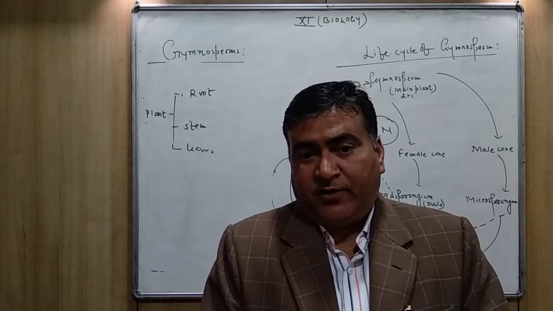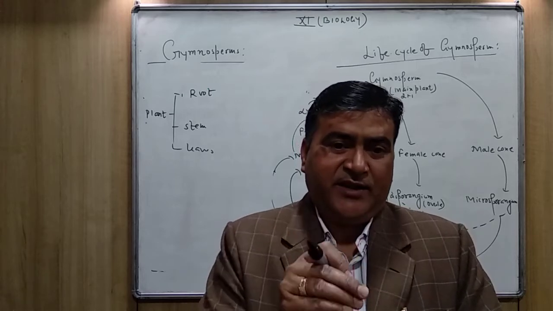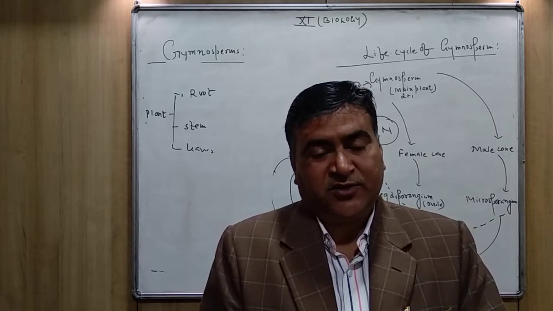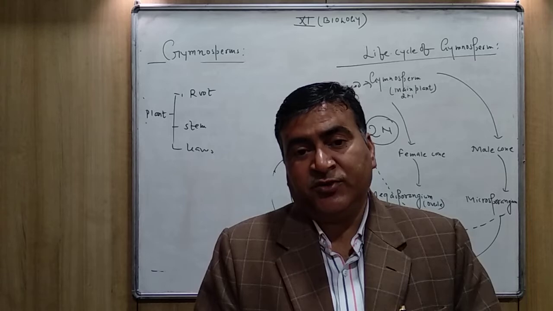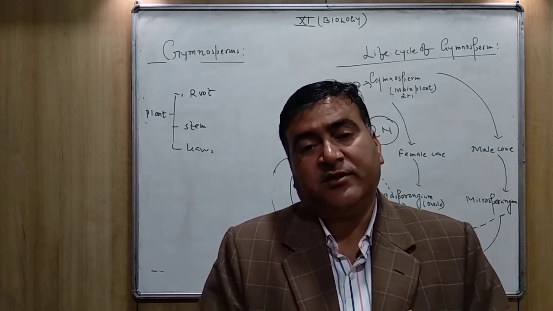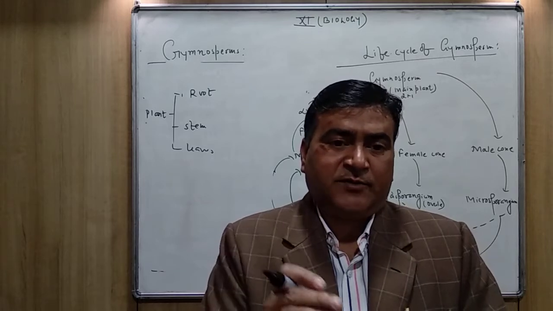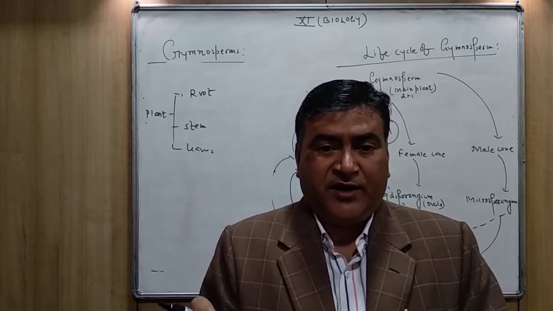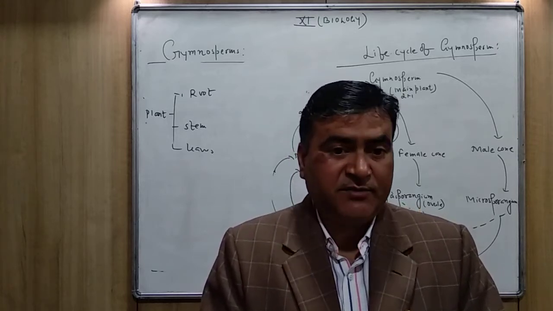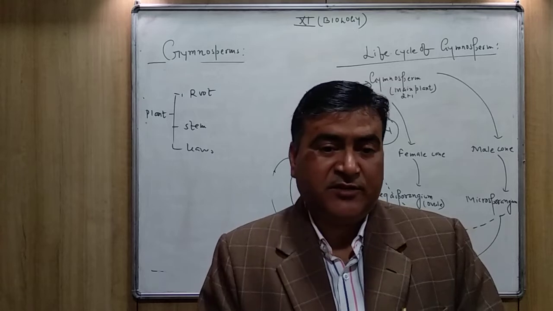The stomata are also found in the leaf, and they are sunken stomata. They are embedded inside the leaves. The sunken stomata, as you know, are also found in xerophytic plants, which reduce the rate of transpiration and are helpful to conserve water. So in gymnosperm plants, the leaves are needle shaped, and the needle-shaped structure helps to conserve water. They minimize the loss of water through transpiration.